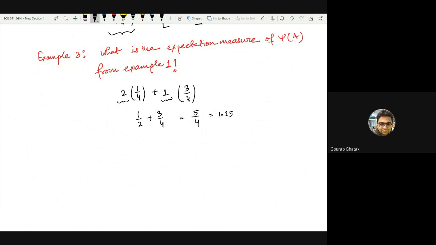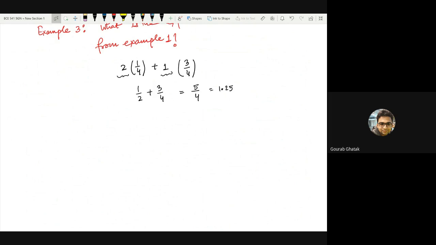What does this mean? It means that if you fix that set A, on an average 1.25 points fall inside of that set A. It does not mean that always 1.25 points fall in that set A. It means across all the realizations possible. In this simple example, there are only 2 of them, right? Across these 2 realizations possible, on an average 1.25 points fall inside of this set A.